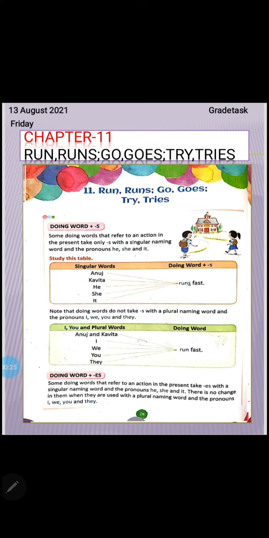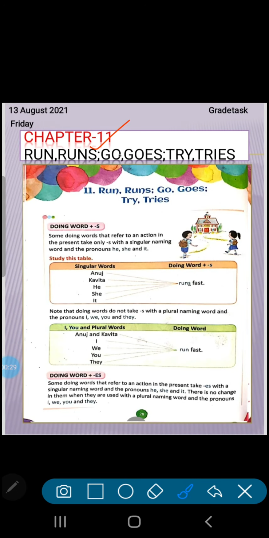So see the name, run runs. Where do we use run and where do we use runs? Where do we use go and where do we use goes? You have to see when we join s or es with any verb. A verb is whatever we do: play, dance, eating, playing, dancing, sleeping, whatever we do, a doing word, that is a verb. So when we add s or es with these doing words, we are going to do it today.